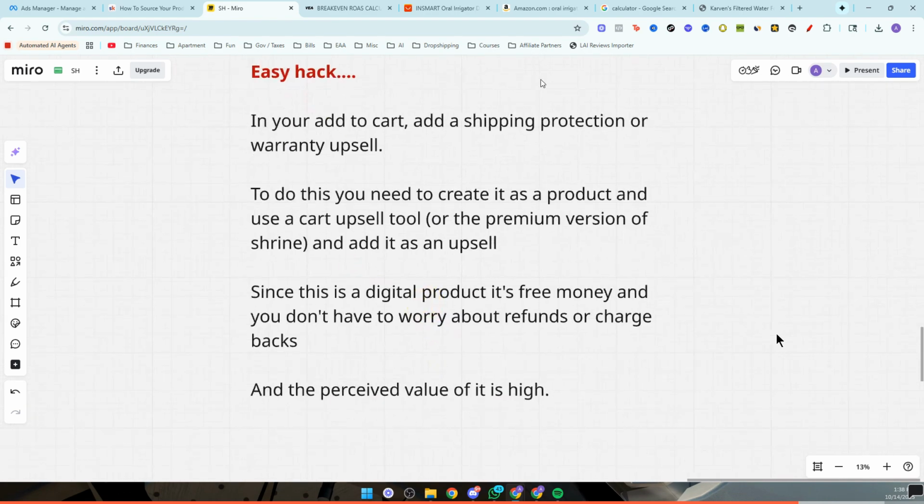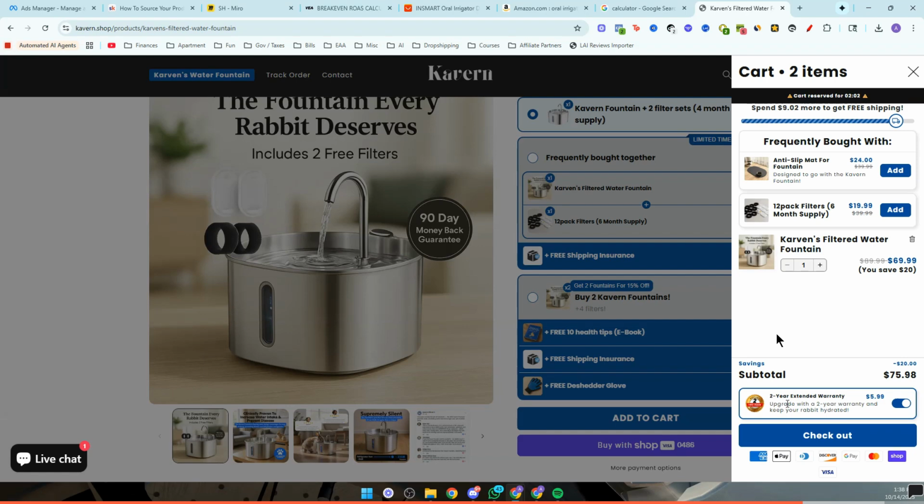Quick little hack for you, like I just mentioned a moment ago, you can see here when someone goes to add to cart, there's this little add-on where they can add an extended warranty. The cool thing about this is that I just created this as a product and added it as a cart upsell. I literally don't have to do anything because it's technically a digital product, and I don't have to fulfill on it. I don't have to issue a refund.